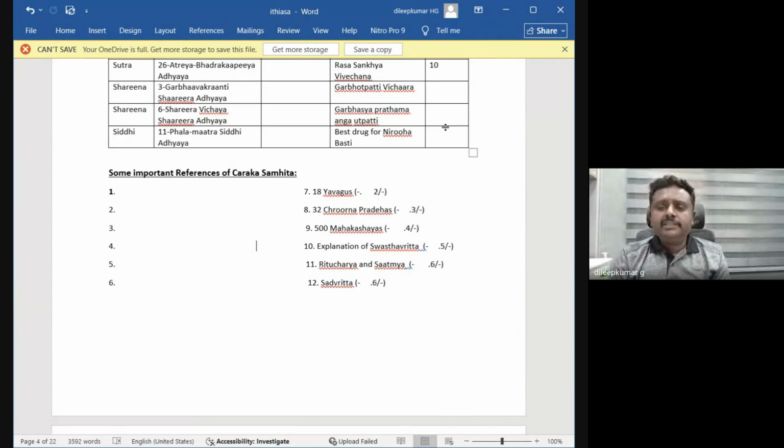In Vimanasthana, Acharya Charaka has mentioned a lot of qualitative and quantitative analysis, including the vayas of a human being. What is the Parama Ayu of a human being mentioned in Charaka Samhita? In which chapter is it mentioned?